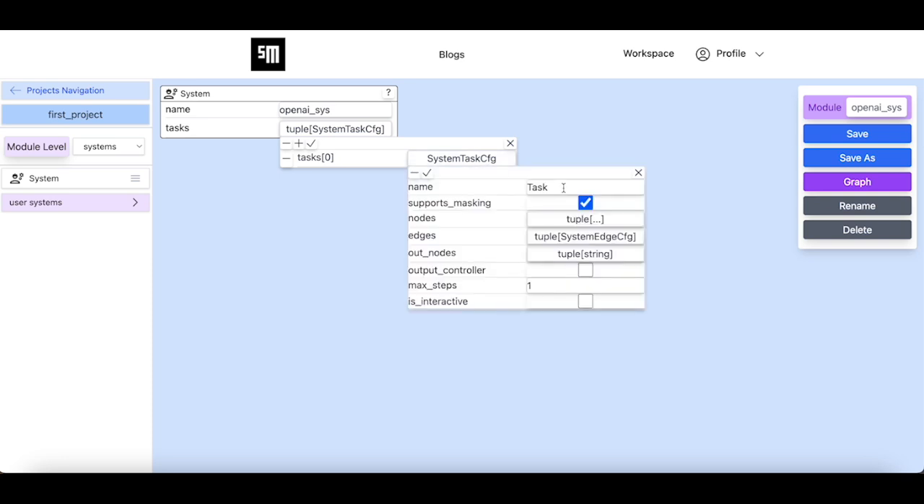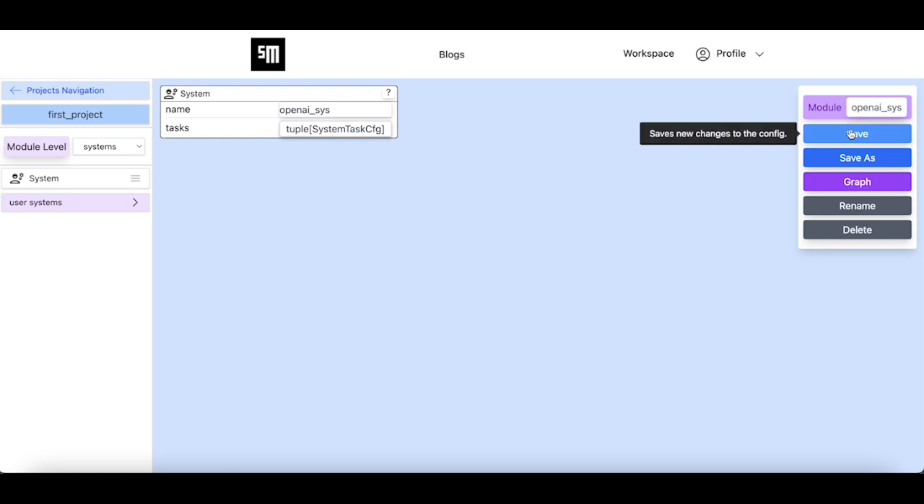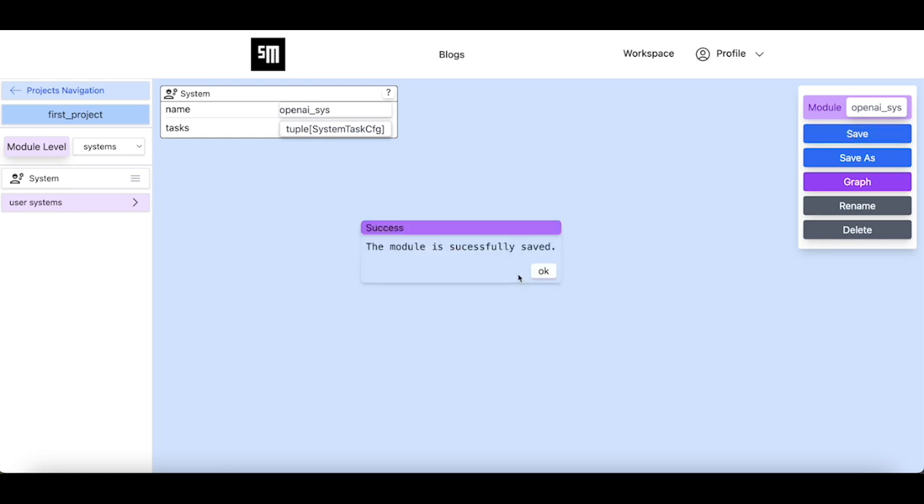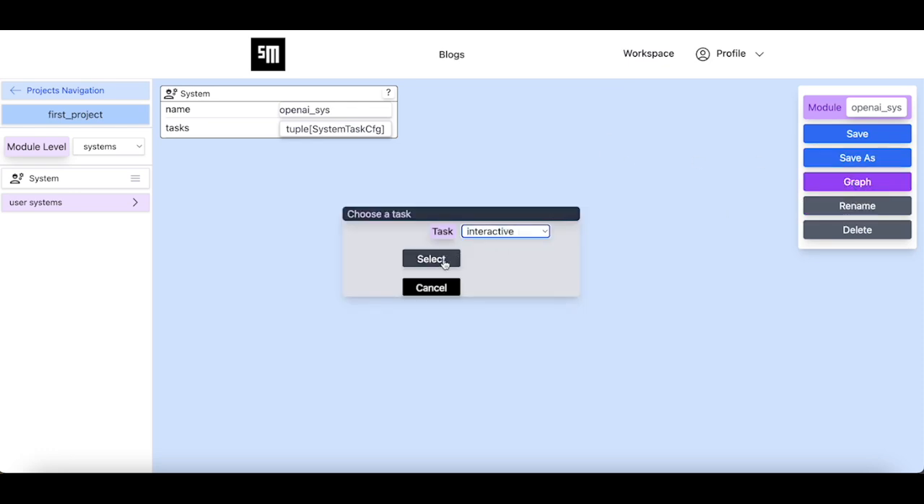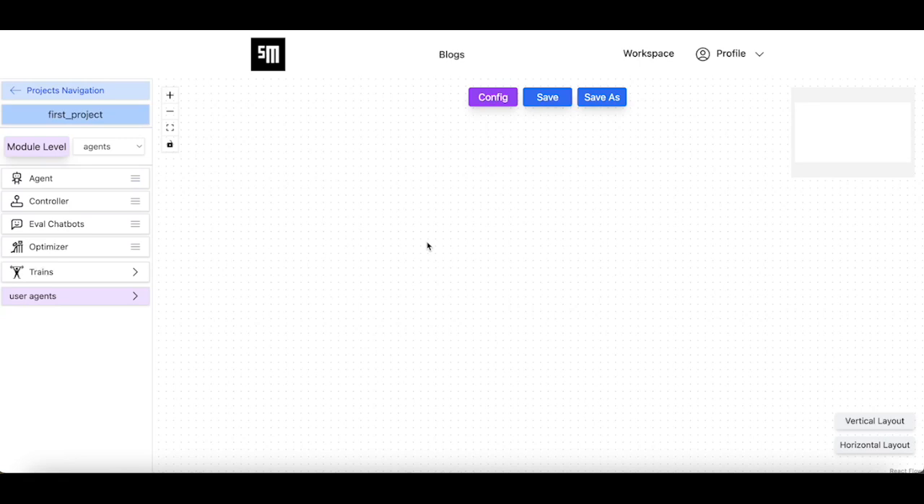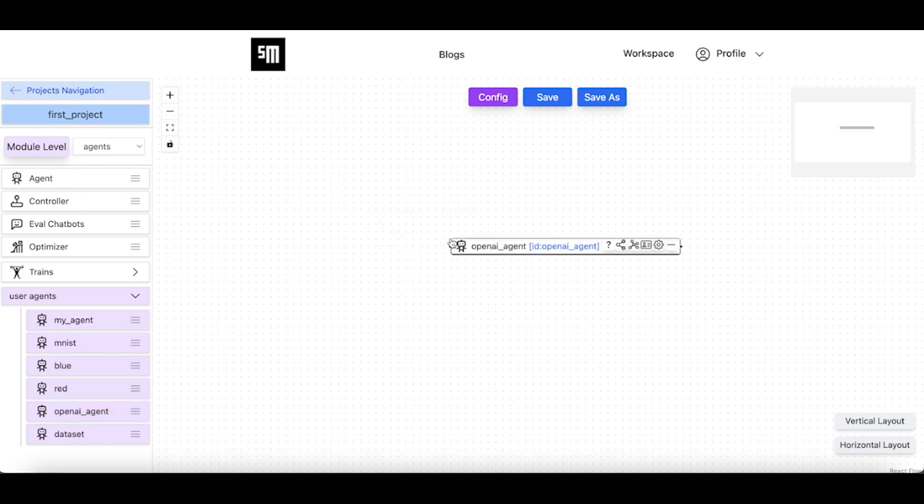We add a task to this system and we name it interactive. We set the interactive parameter of this task to true so that this task will be executed in an interactive manner using the interactive input node of the chatbot agent. We add the OpenAI agent to the canvas.